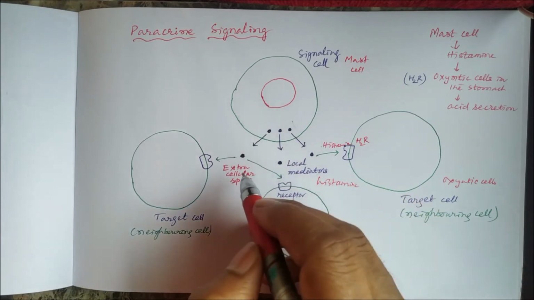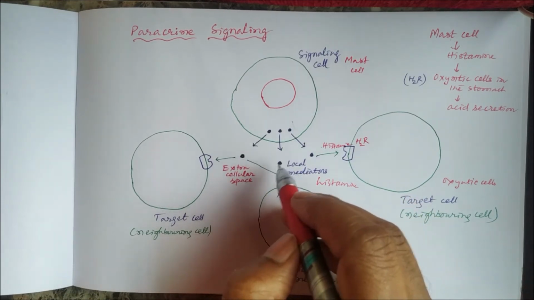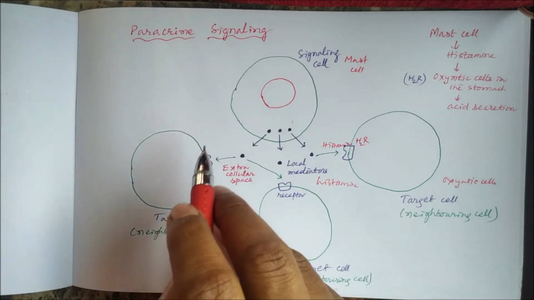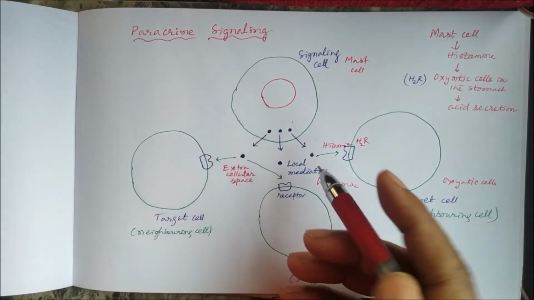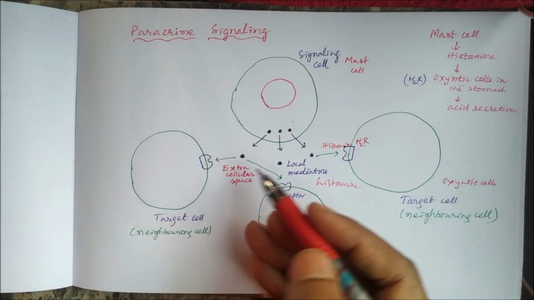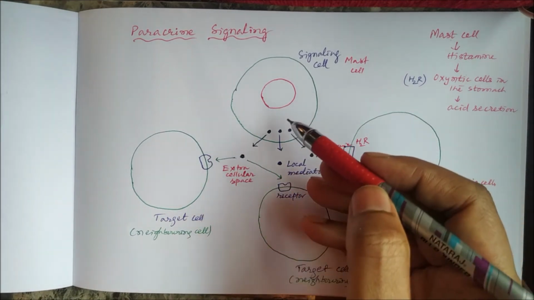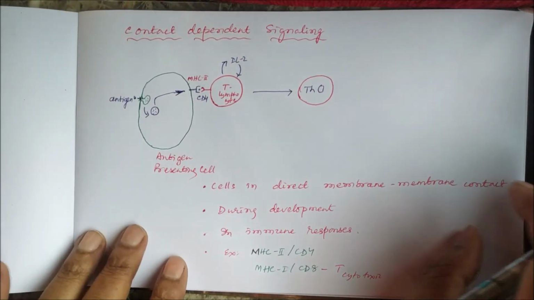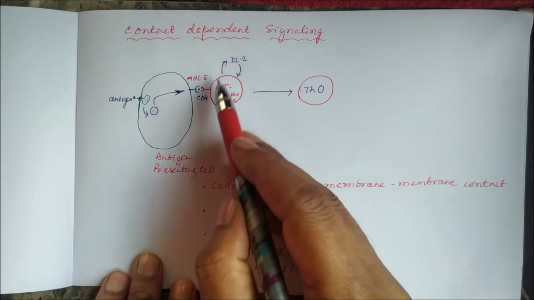Sometimes what happens, these local mediators act again on the same cell from which they are released. That is called autocrine signaling. But here we are discussing intercellular signaling, so we are not including autocrine signaling, because the same cell from which they are released, they act on the same cell. So this can be one example of autocrine signaling.